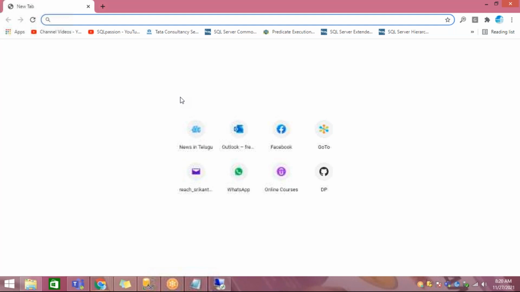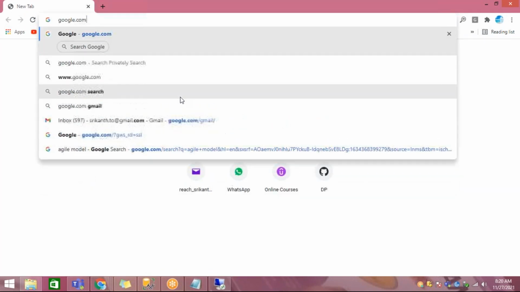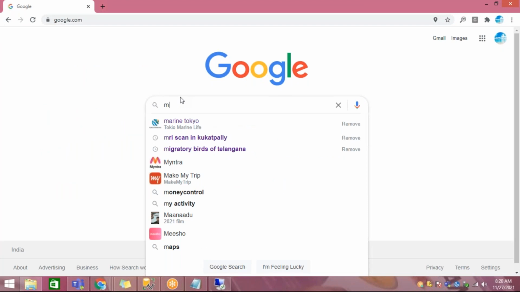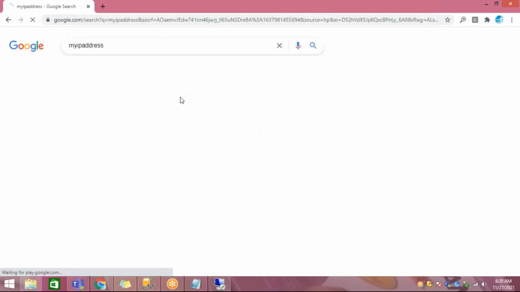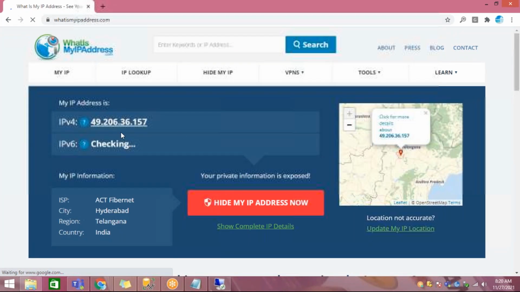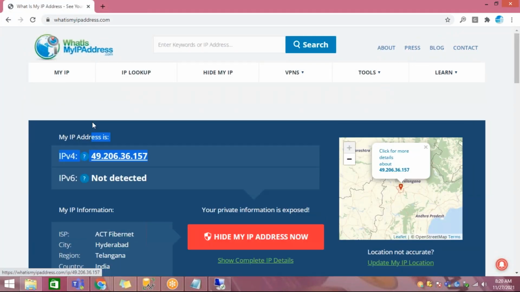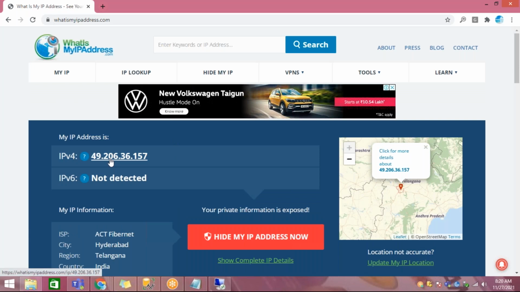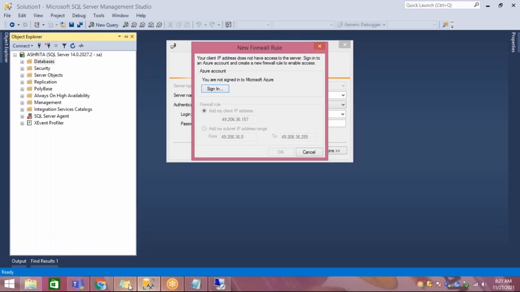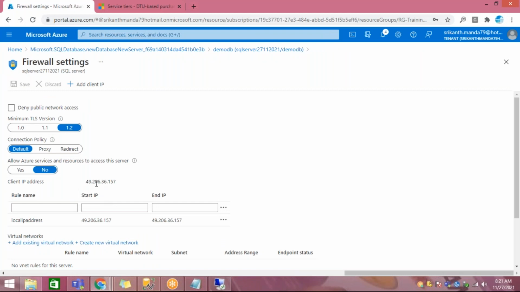That is your local machine. Go here; we'll talk about all this in detail. Search for "my IP address" and click here. So this is my IP address, you can see 49.206.36.157. This is the same IP address the cloud is also showing us to add. Now I've added it.